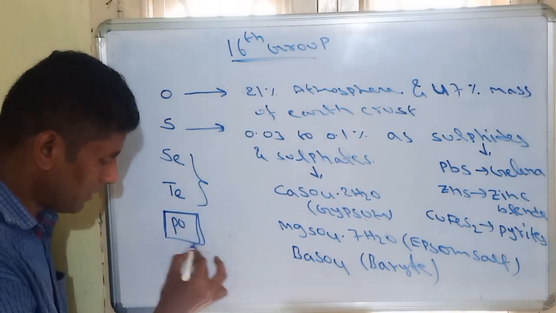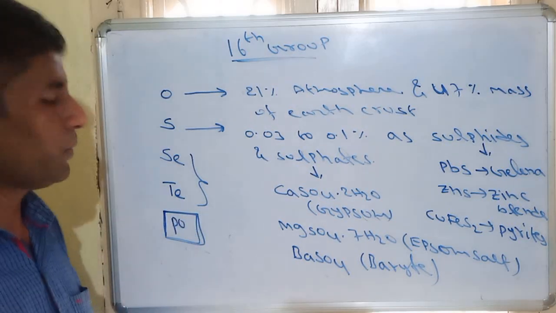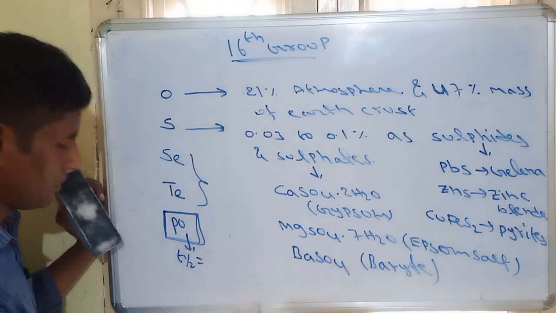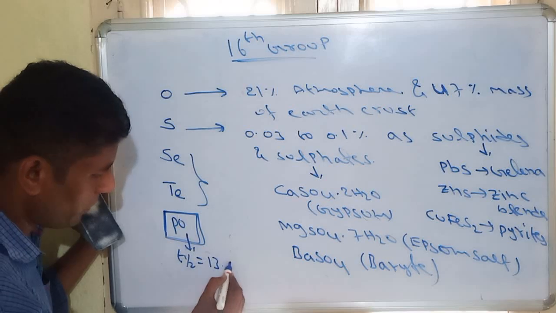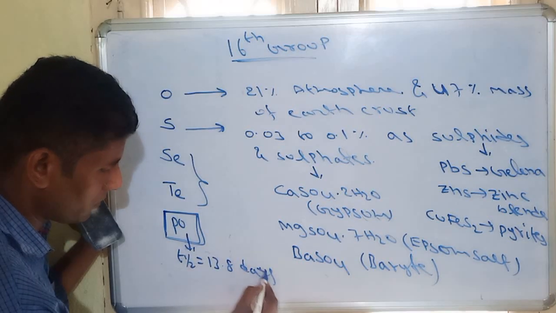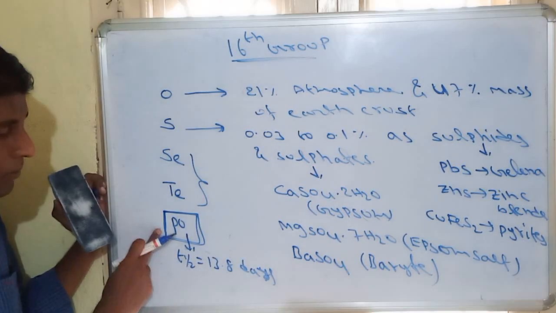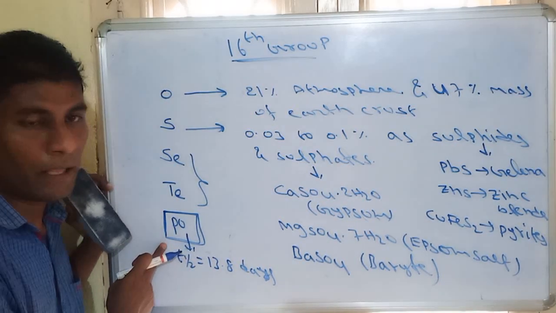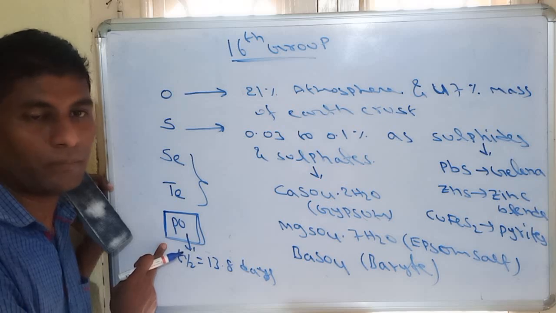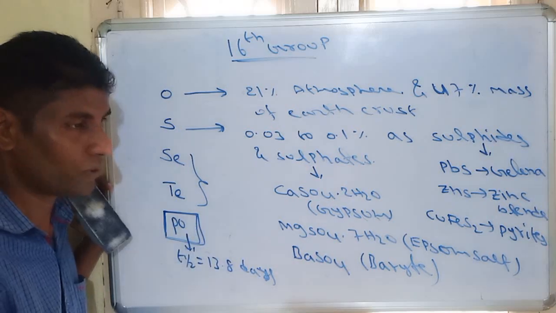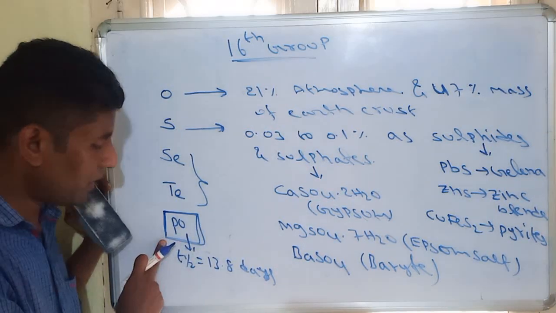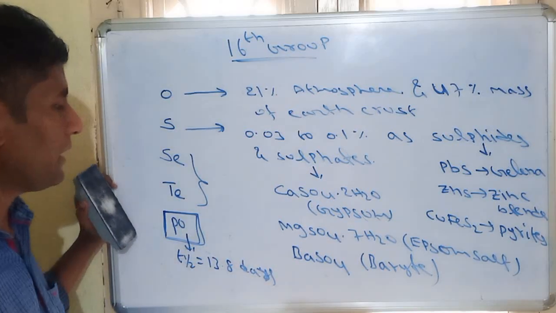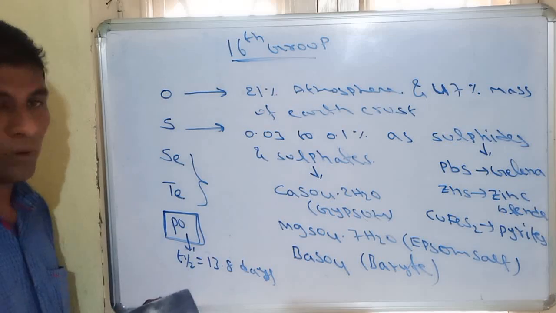Polonium, as I told, is a radioactive element whose half-life is 13.8 days. It can be obtained by disintegration of thorium or uranium. So note down all these points.